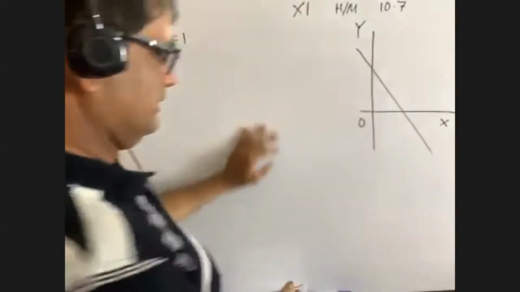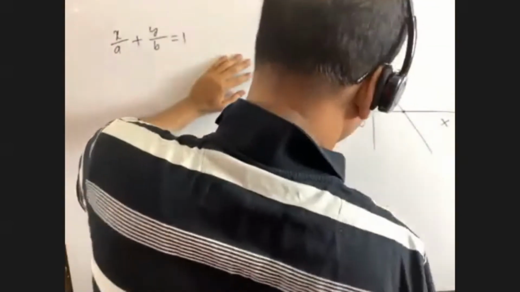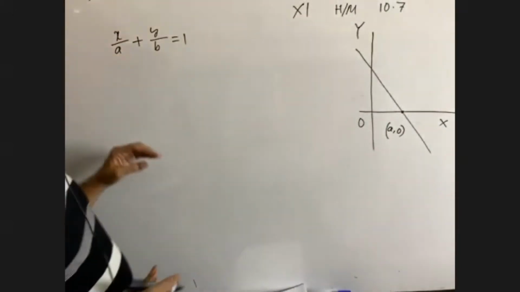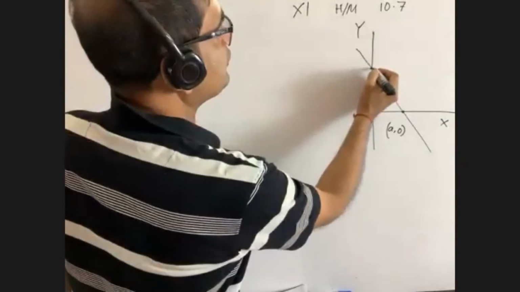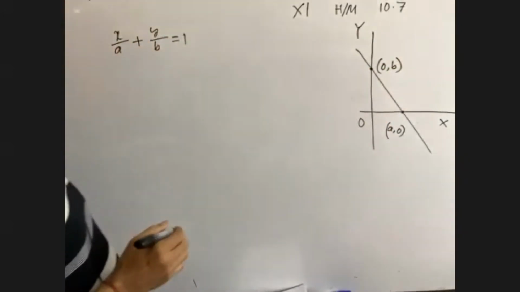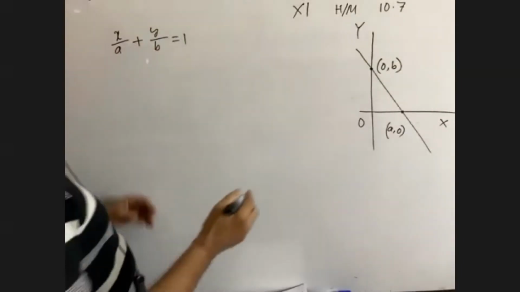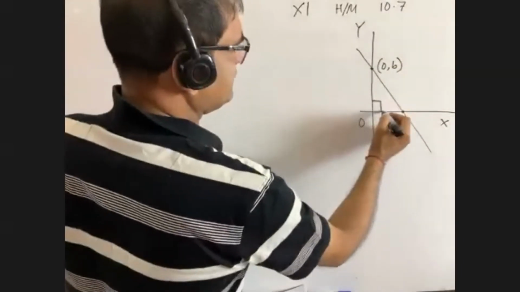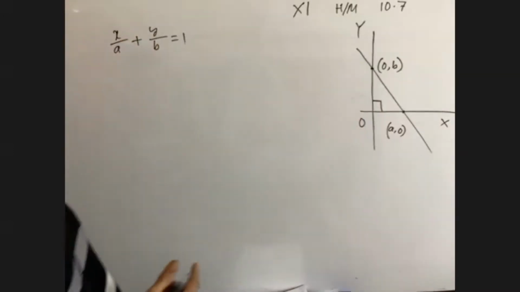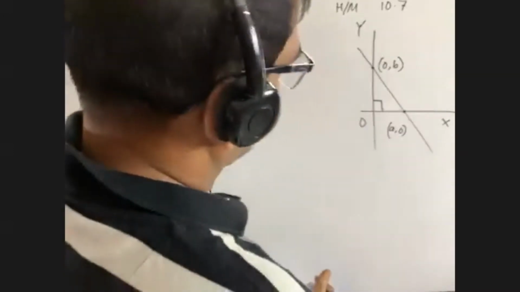So if a line is drawn, then this point is, can you tell me, (a, 0), okay? And this point is, let me know, (0, b). Are you getting me? So it is a right angle triangle. What is its area? Who can tell me? Half into base into height.